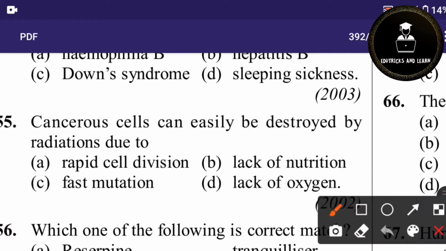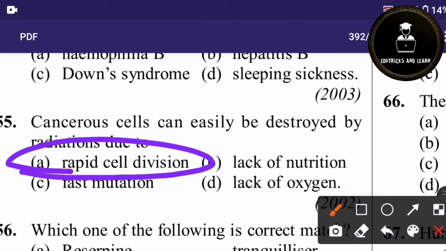Then 55th question. Cancerous cells can easily be destroyed by radiations due to. Cancerous cells can be easily destroyed by the radiations due to rapid cell division. It is the main cause.